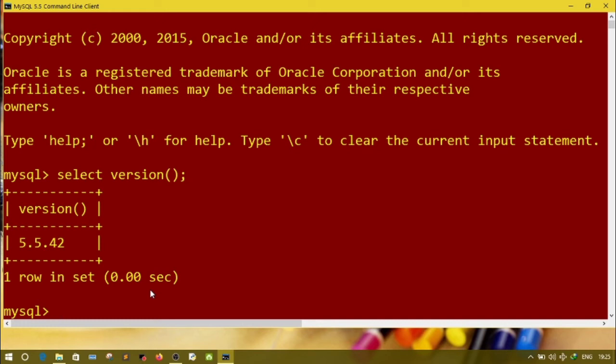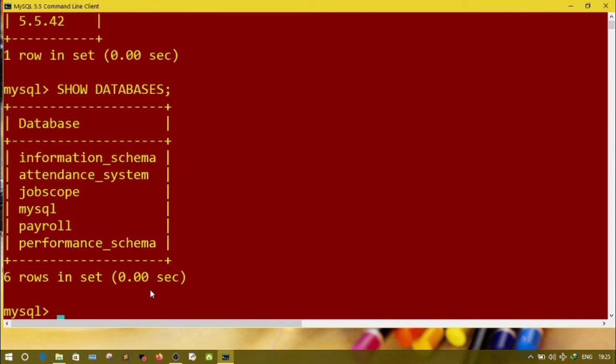The next command, how to create a new database. To create a new one, first suppose I want to see what databases are available in my server. For that you will write the command as show databases, then semicolon. Semicolon means the end of the command. So it will display the names of the databases which are already available in my server.